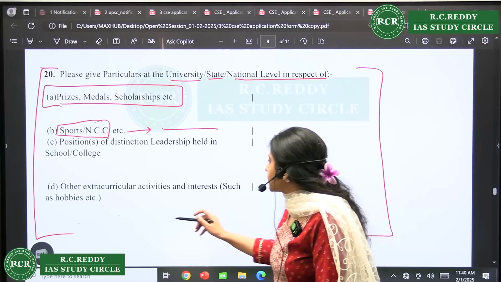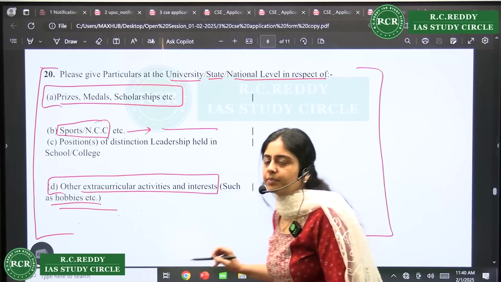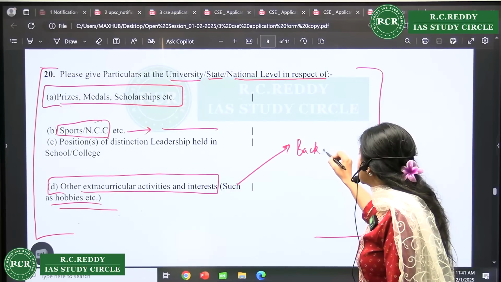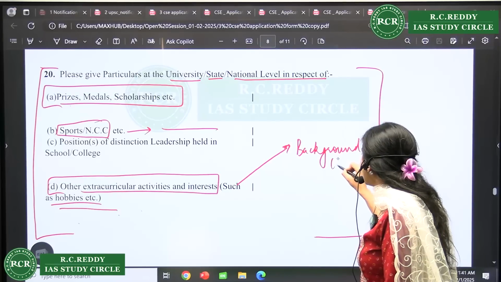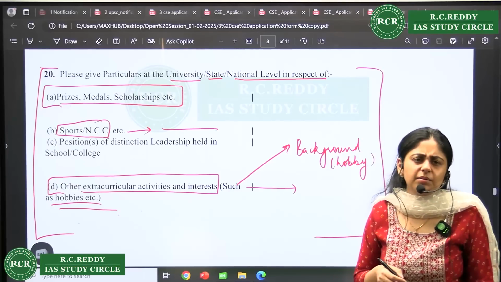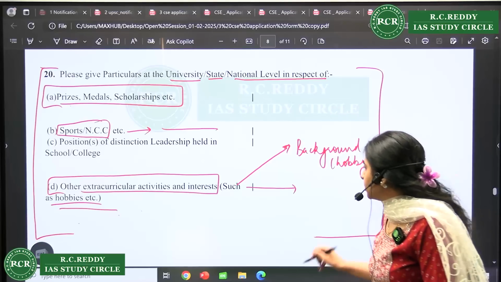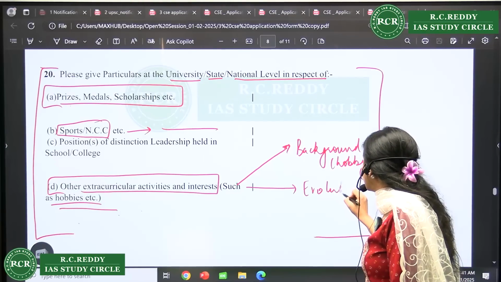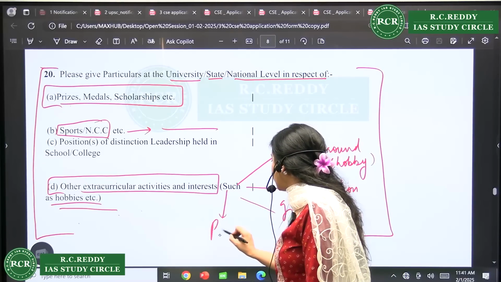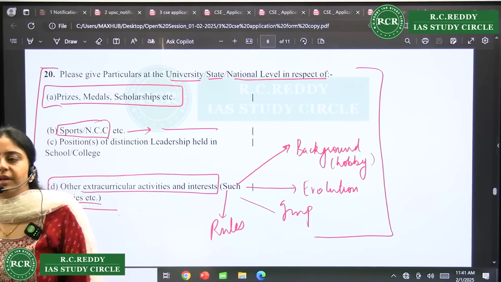Then extra co-curricular activities and interests, hobbies, etc., which I have told you, right? So you should be knowing a background about that, right? Whatever hobby is there, if say you are talking about cricket, football, or something in science, you should know about its evolution, you should know about its importance, you should know about the rules with respect to that. If you are writing, I like reading novels, you should be prepared with your favorite authors.